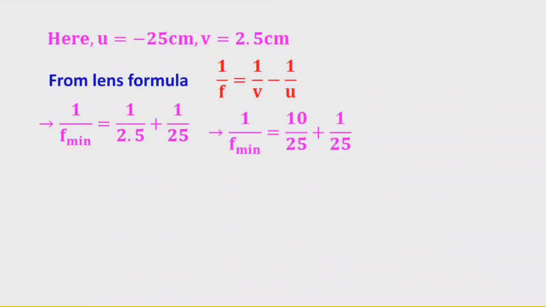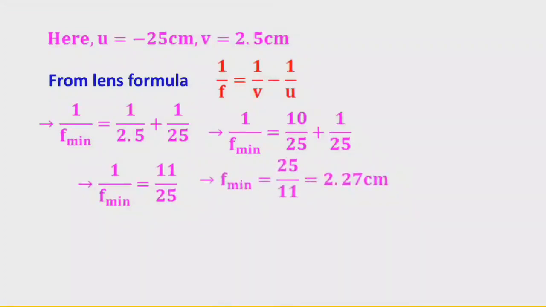In both fractions the denominator is the same, so we take the denominator as 25, and 10 plus 1 is equal to 11. 1 by f minimum is equal to 11 by 25. So the minimum focal length is equal to 25 by 11, which is 2.27 centimeters.